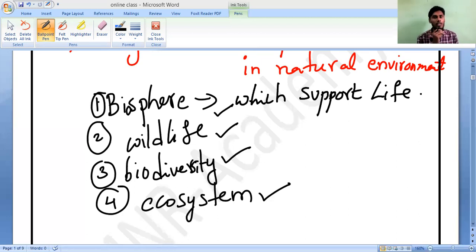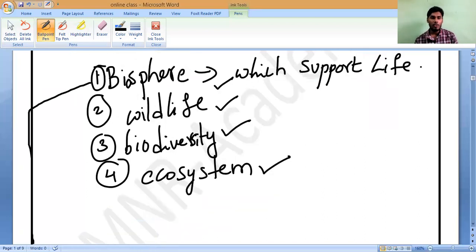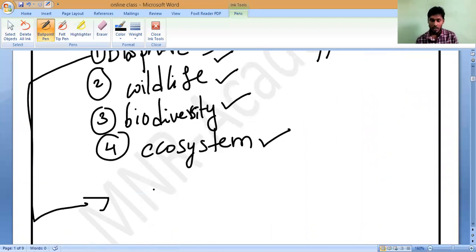What water bodies do you see? Lakes, oceans, ponds, rivers, everywhere some kind of organisms are living. Observe, all of you, biosphere means wherever organisms are living. Some organisms live on the land surface of the earth. For example, we are living on the land surface.